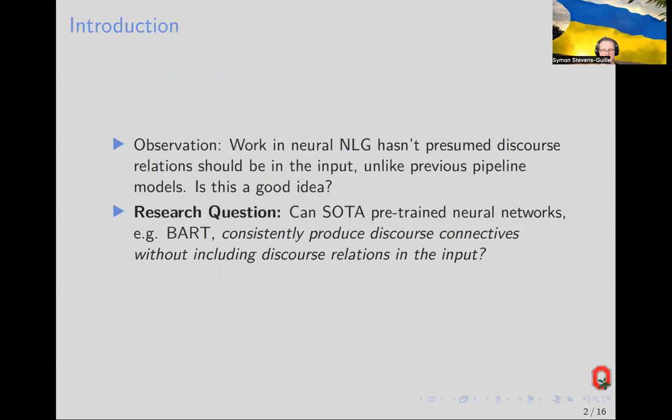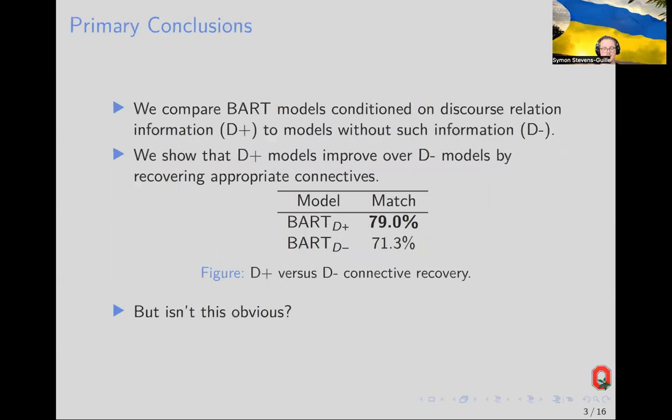Contemporary neural approaches to NLG frequently omit explicit representations of discourse structure in their input. This contrasts with earlier pipeline models, which often featured richer input representations. The work reported on here concerns whether state-of-the-art pre-trained neural networks can consistently produce discourse connectives without including discourse relations in the input. And we pursued this question by experimenting with BART.